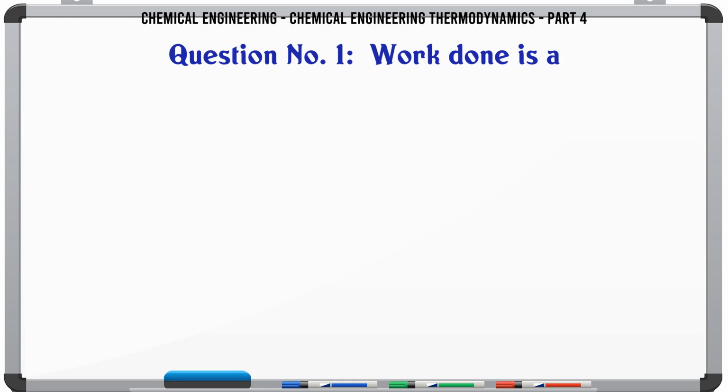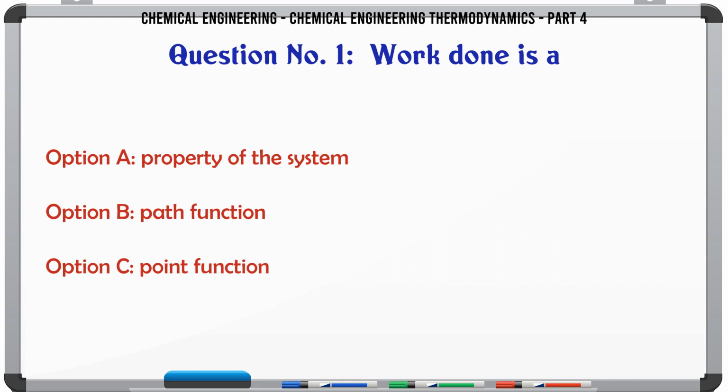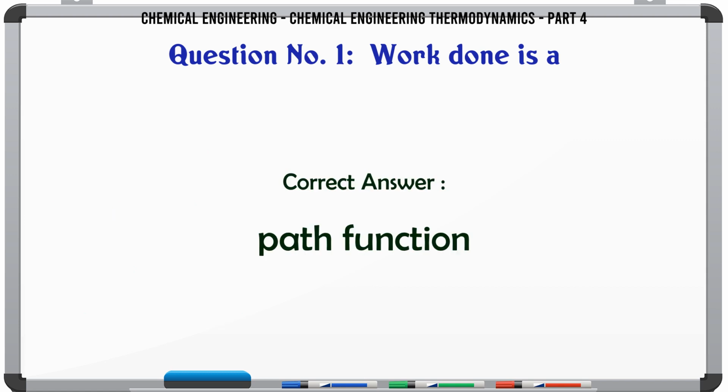Work done is a property of the system. A. Property of the system. B. Path function. C. Point function. D. State description of a system. The correct answer is path function.